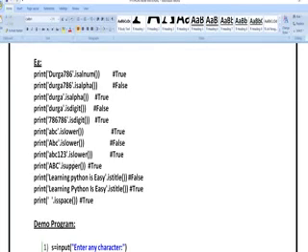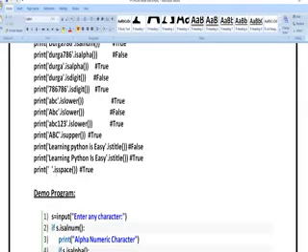Next, print ABC isupper: yes, it is upper. Print "learning Python is easy" istitle: no, it is not title. Print "Learning Python Is Easy" istitle: yes, it is title. Why is it title here? Because here you can observe that each and every first letter of the word is a capital. Then only we call it a title. Print a space in quotes isspace: yes, I have written a space, so it is true. In this manner you can perform small operations based upon your requirement while writing a program in Python.